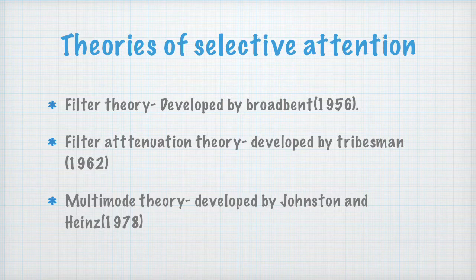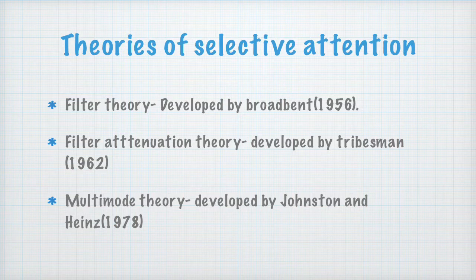So according to filter attenuation theory, the other stimuli get weakened, but that doesn't mean that they are screened out. So this theory is a modification of the filter theory.